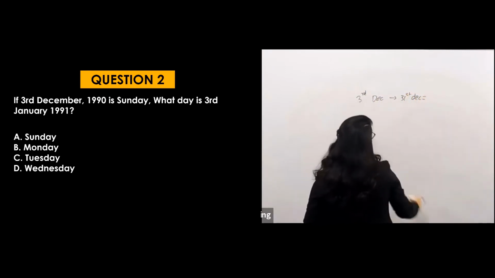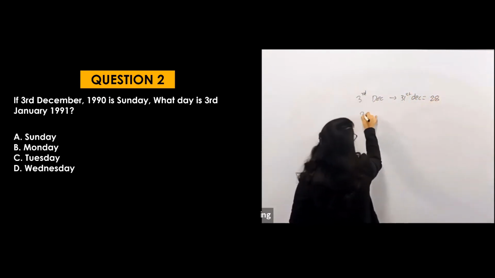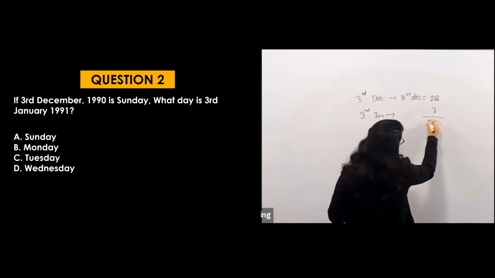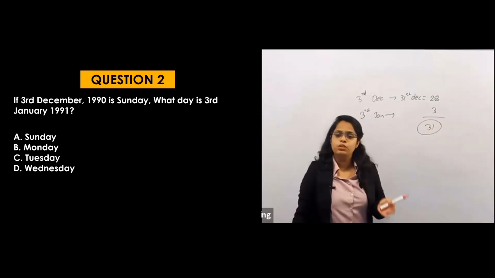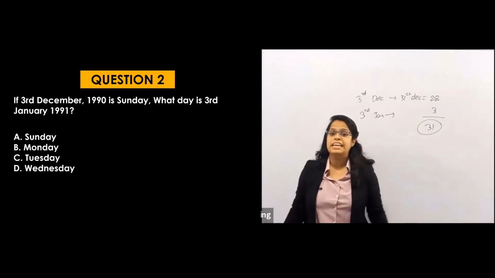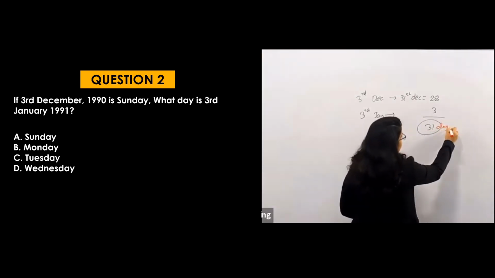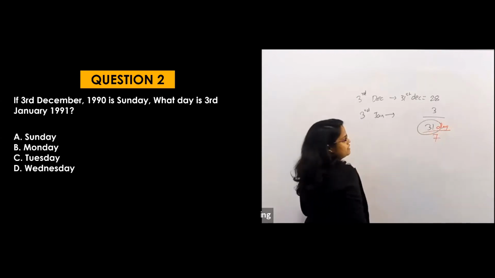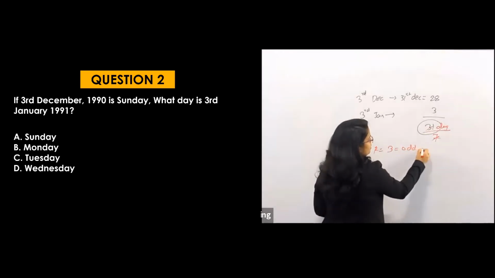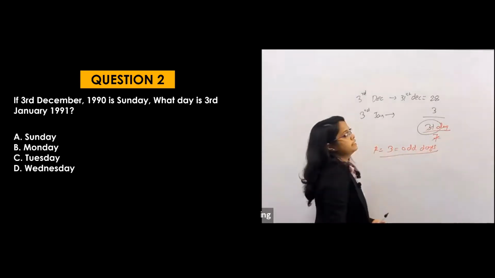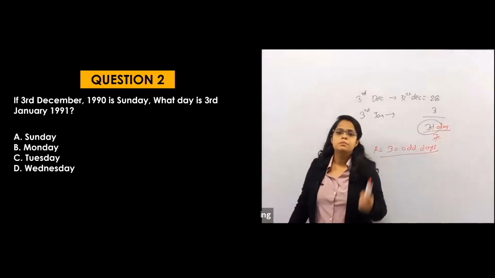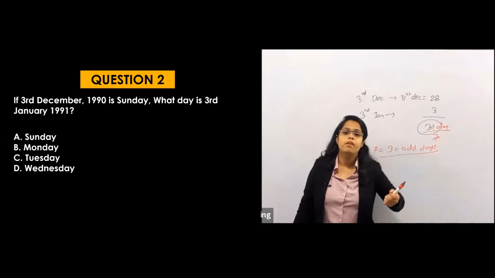How many days are there? 28 days plus 3rd Jan, that means these 3 days. So how many total days are there? 31 days. As I know December is of 31 days, then definitely from 3rd December to 3rd Jan there will be 31 days. So 31 days by 7, what will be the odd days? 7 4s are 28, 3 is the remainder, that means 3 will be the odd days. So let's add 3 to Sunday. Sunday plus 3: Monday, Tuesday, Wednesday. So the answer will be Wednesday.